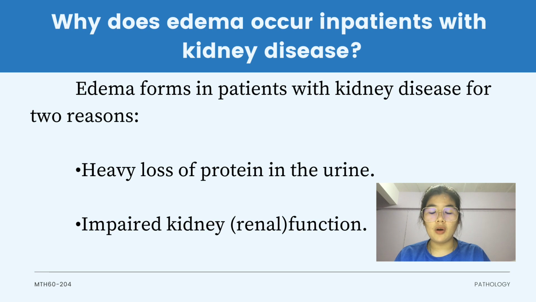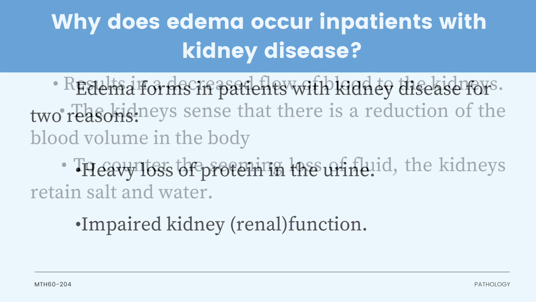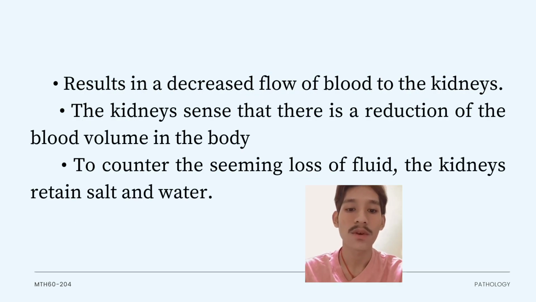Why does edema occur in patients with kidney disease? Edema forms in patients with kidney disease for 2 reasons. The first is heavy loss of protein in the urine, and the second is impaired kidney function, or renal function. This results in decreased flow of blood to the kidneys. The kidneys sense that there is a reduction of the blood volume in the body. To counter the seeming loss of fluid, the kidneys retain salt and water.